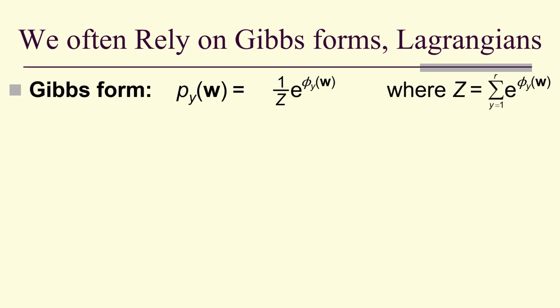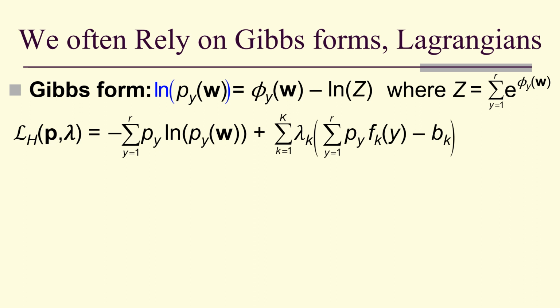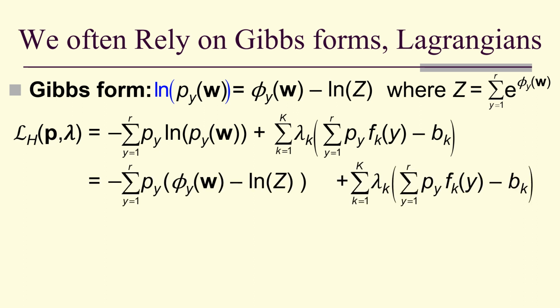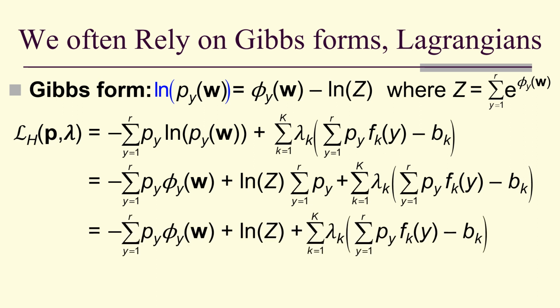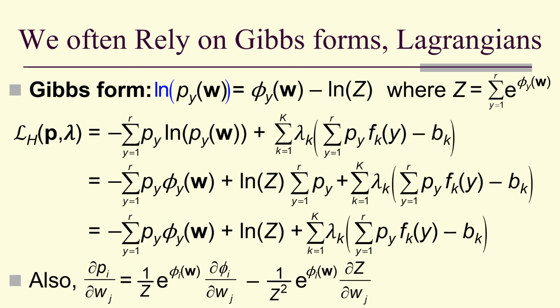And we often rely on Gibbs forms and Lagrangians for the work that we do. Here's our Gibbs form. Take the logarithm on both sides, and notice we get the log of p sub y of w is phi sub y of w minus log Z. So our Lagrangian is going to simplify to this form when we substitute in for the logarithm of p sub y, and we can separate the sum, and there's no y's in the log Z, so we just get the sum of the probabilities, but that's equal to 1. And so we have this as our Lagrangian in terms of the Gibbs form.